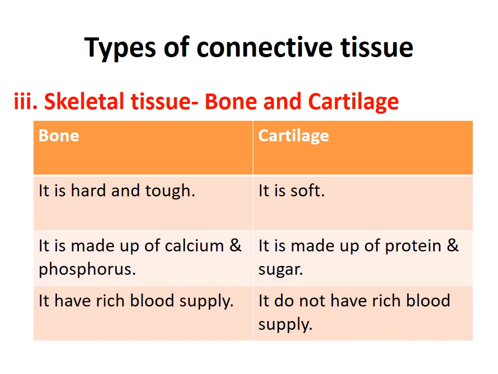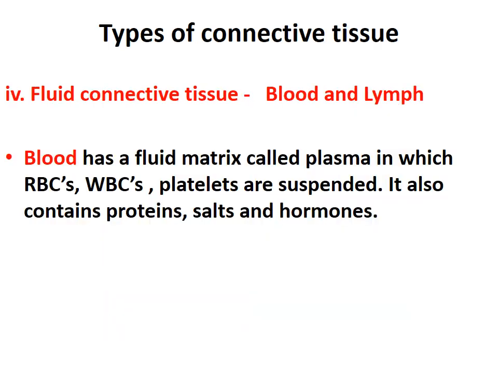So this is the third type of connective tissue, that is skeletal tissue. Now the last type of connective tissue is fluid connective tissue. This fluid connective tissue is divided into blood and lymph. Blood is an example of fluid connective tissue. So what is blood? You know well, it is red in color, right?